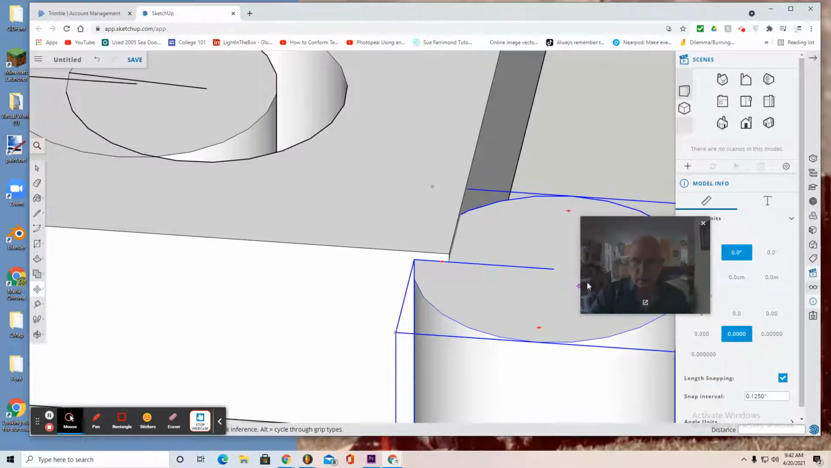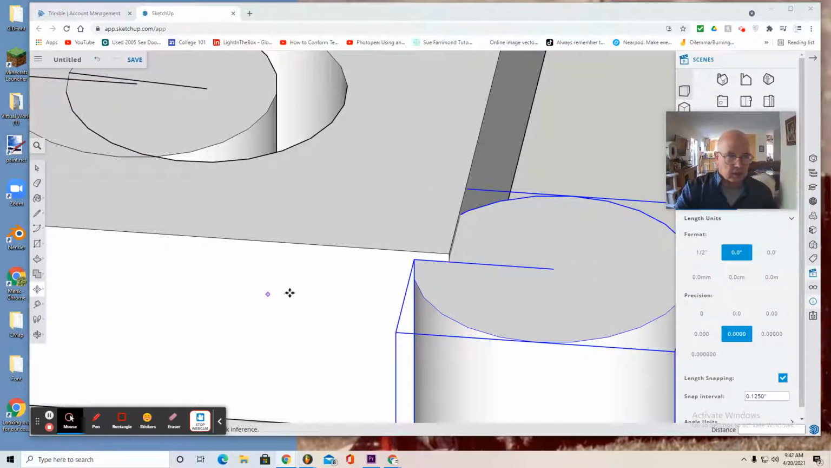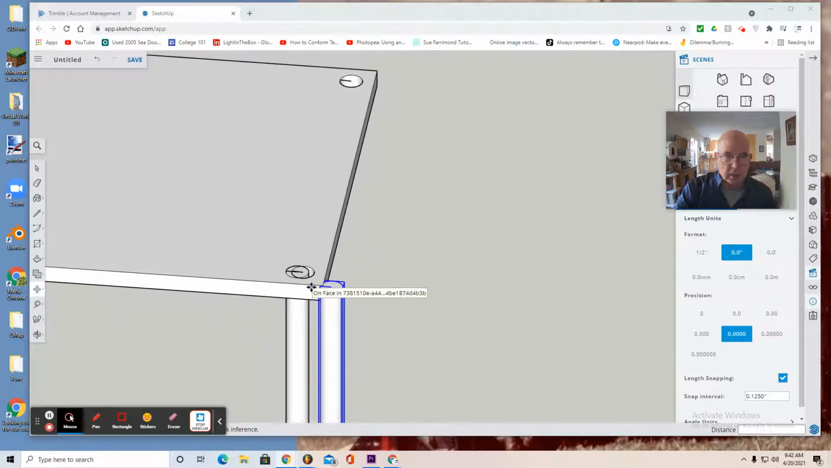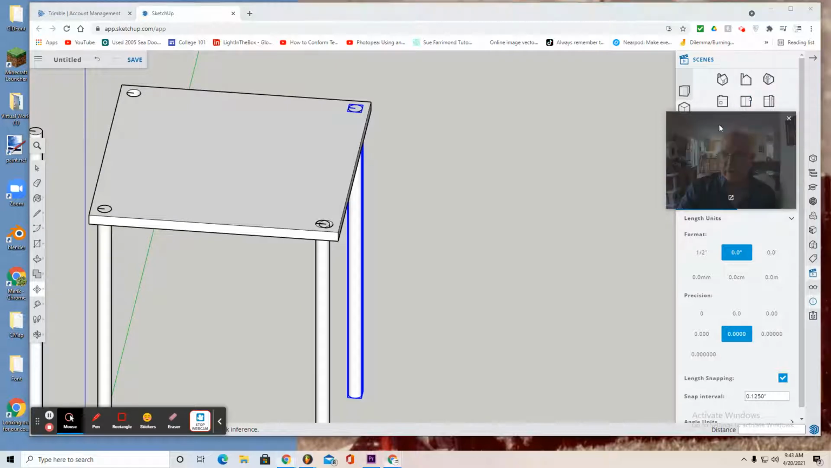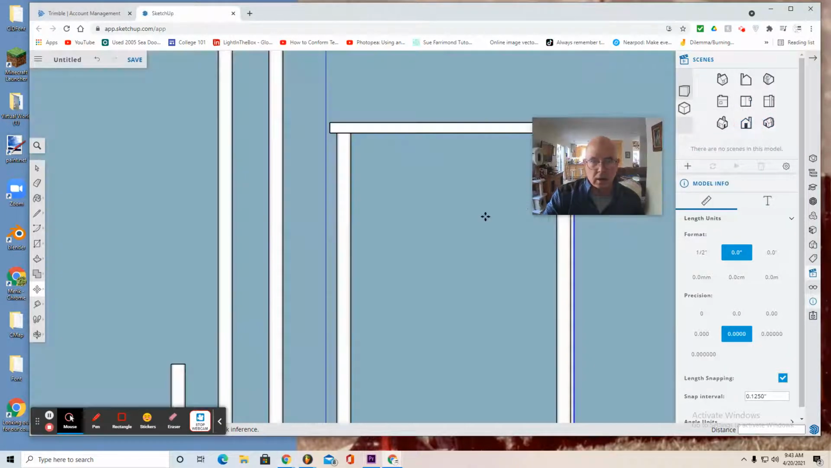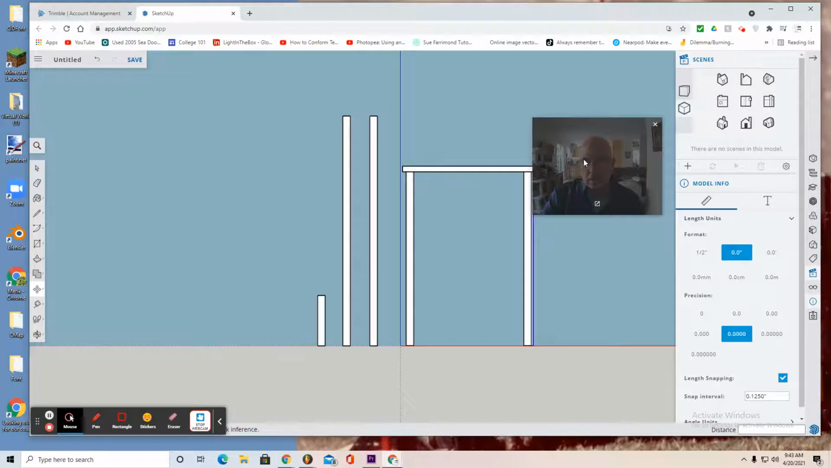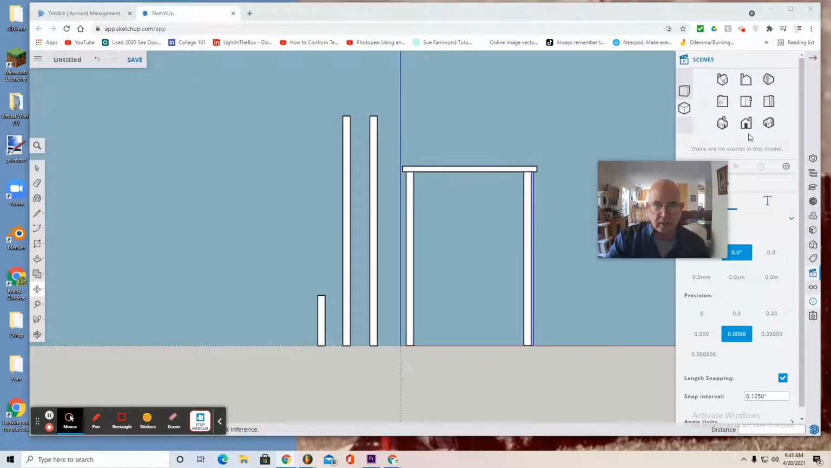This has got its center. So I want to use the move tool to find the center, push it over, snap it in, and look at it from front view. Looks okay. Something's offline there. Anyway, now you can also